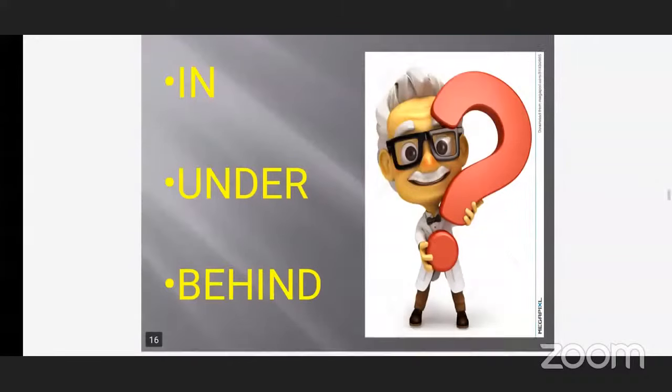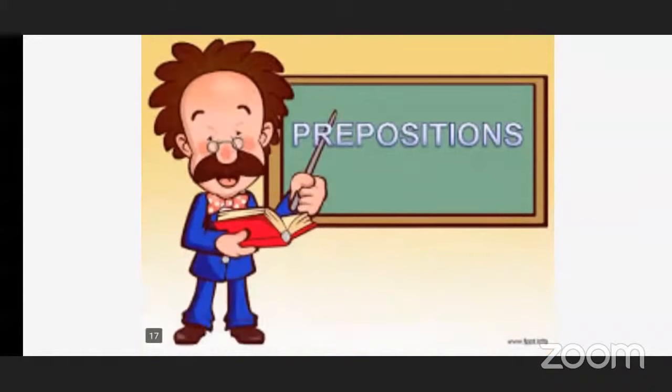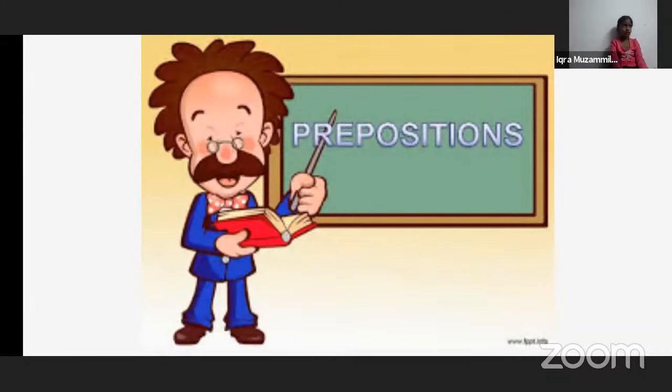But do you know what these words are called? These words are called prepositions. What are these words called? Preposition.